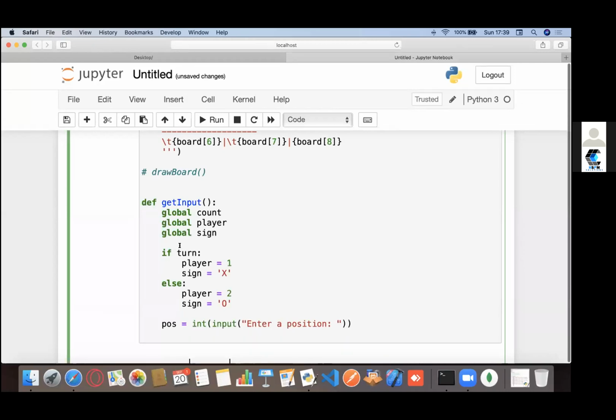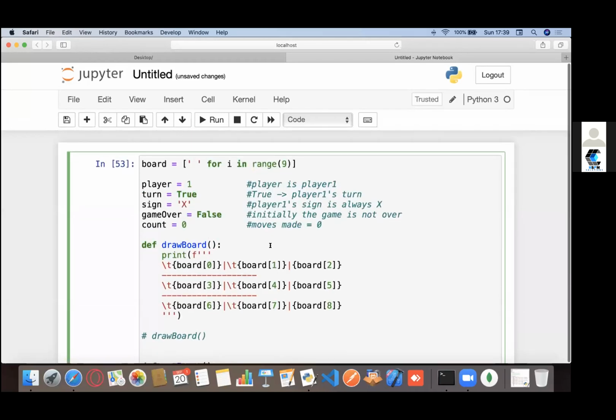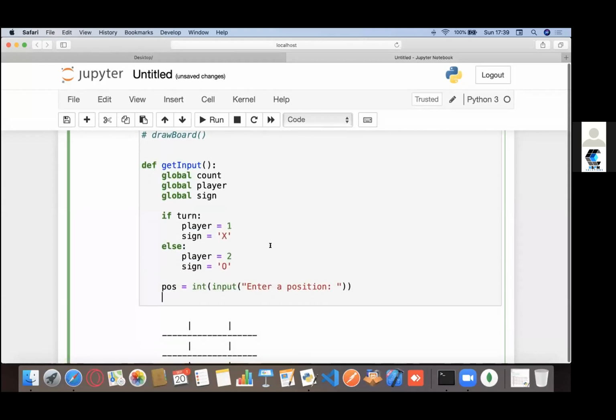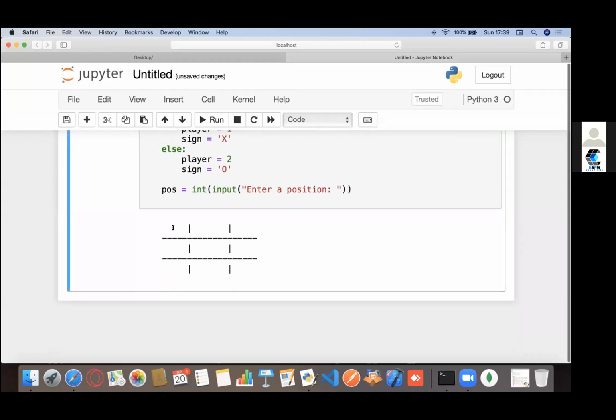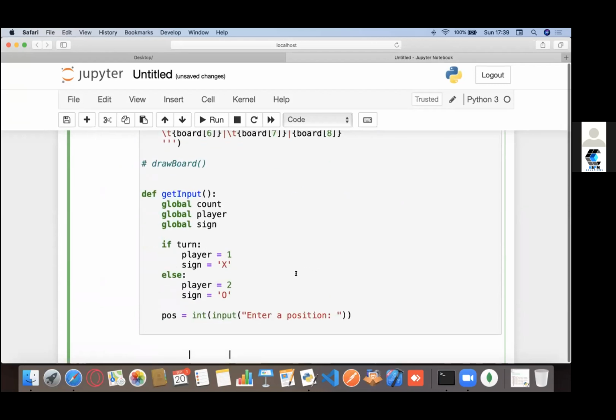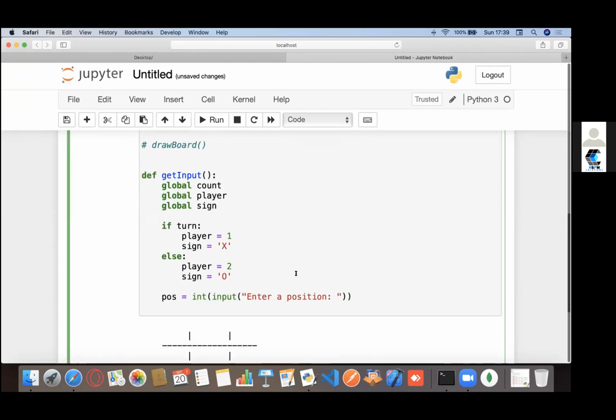Now, when I take over the input, the first thing that I have to keep in mind is that you don't cross the limit. I don't want that index error, right? You can only type in something from 0 to 8 because the length would be 9, so the indexing would go from 0 to 8, right? I don't want you guys to mess up or break the game.